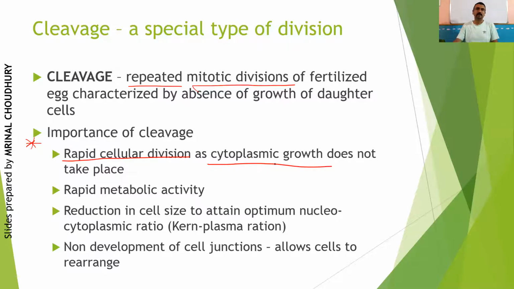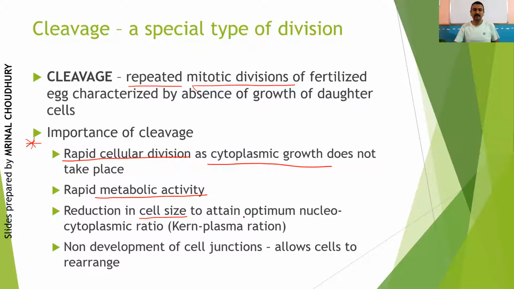Because remember, the embryo is still surrounded by the zona pellucida layer. The corona radiata will start degenerating, but the zona pellucida is still present. The zona pellucida layer cannot increase in size, so the cells inside will also not increase in size as such. Also, there is rapid metabolic activity inside the cell, and the cell size is reduced because cytoplasmic growth is not happening.